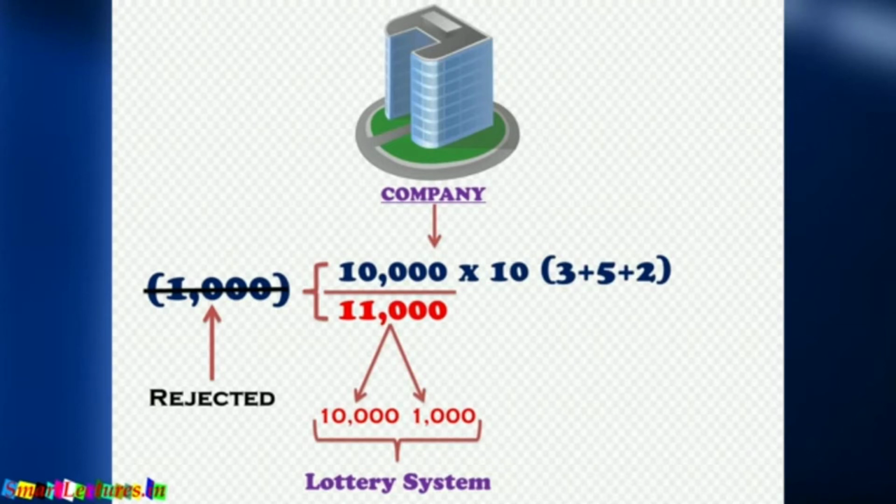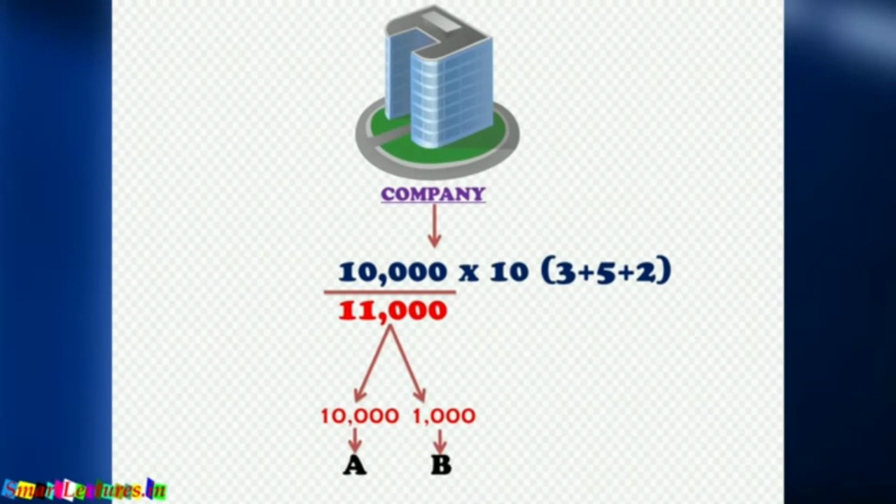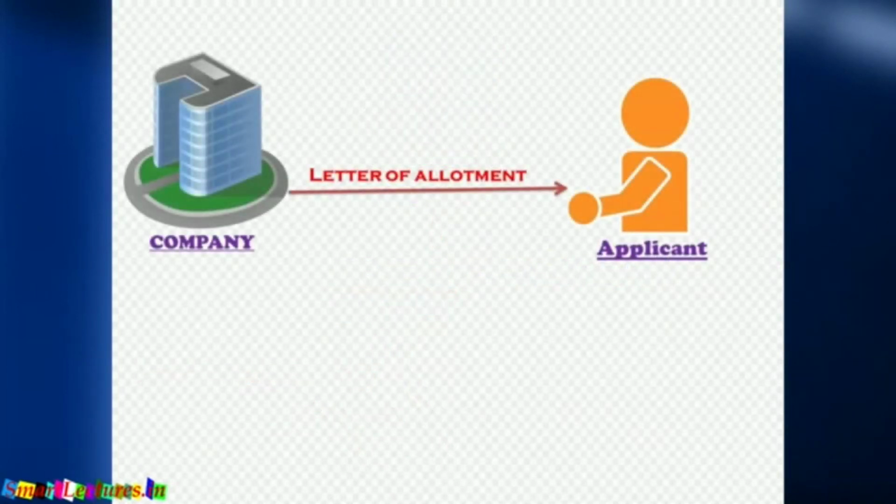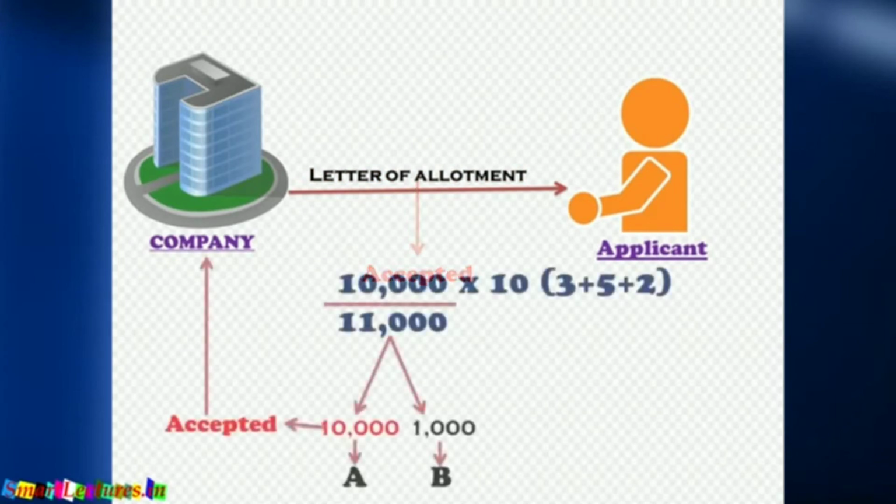Be careful, in all these questions we are assuming that one person is applying for only one share. It becomes quite easy for understanding. So 10,000 applicants will be sent a letter of allotment. When the company sends a letter of allotment, it means your share has been accepted, your application money has been accepted, and now be ready for the next installment, meaning be ready for sending money on allotment.